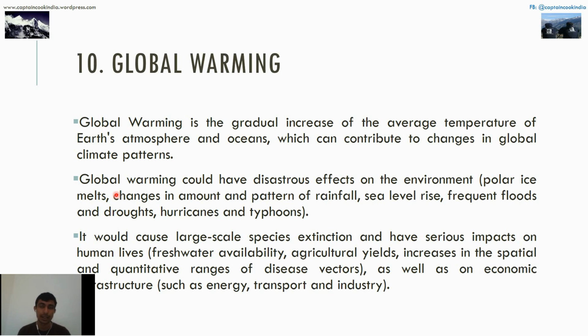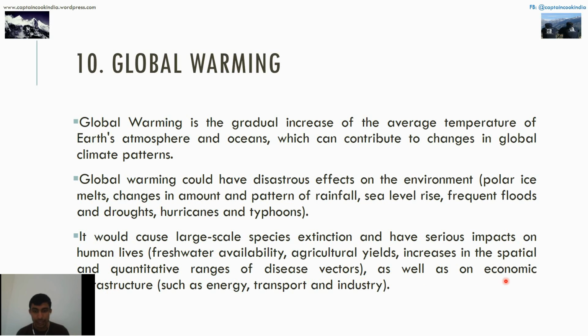Agricultural yields, yes. Freshwater availability, yes. Increases in spatial and quantitative rates, disease vectors and so on. Finally, it will affect humans through their economy and energy. Guys, to stop this global warming, we are working on it. That's why we promote CNG and other measures.